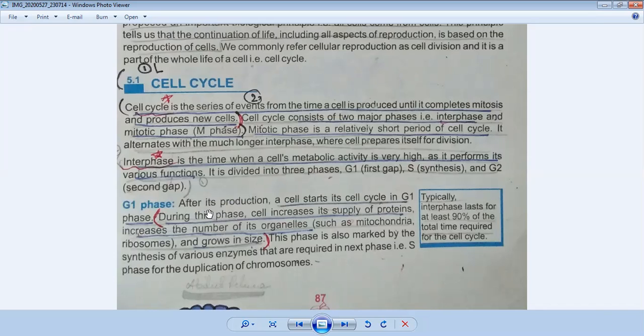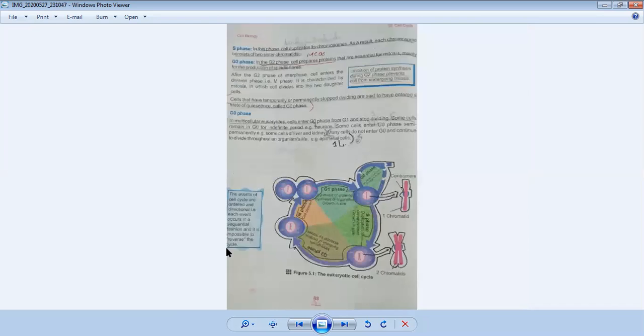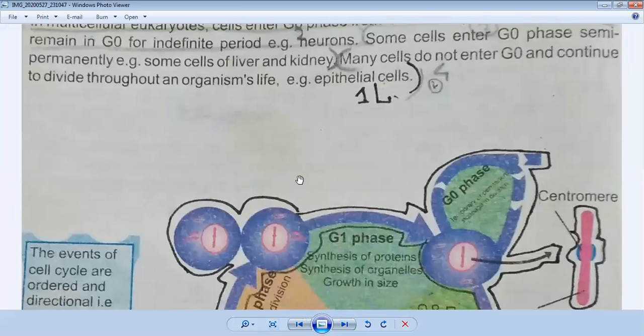You can also see on the page a cell in G1 phase. The cell increases its supply of proteins, increases the number of organelles like mitochondria and ribosomes, and grows in size. After that, there is another stage which is called S phase. S means synthesis.